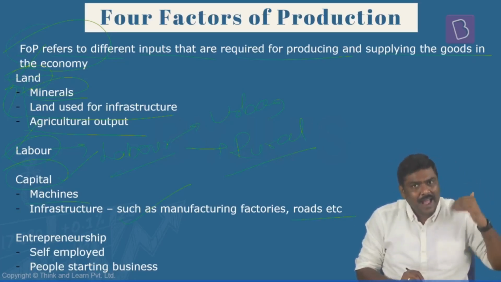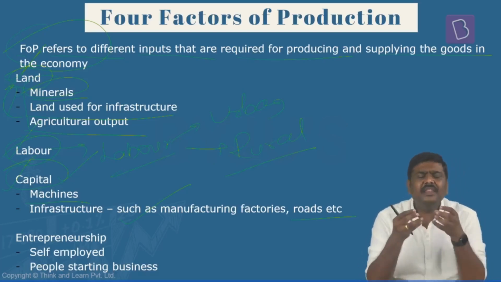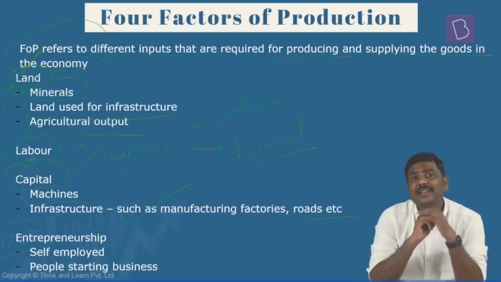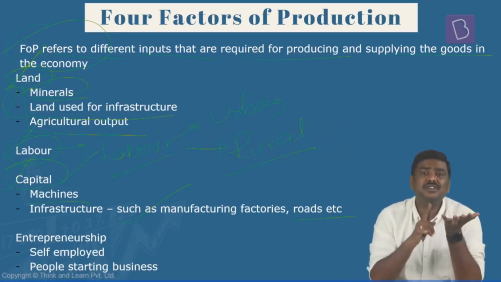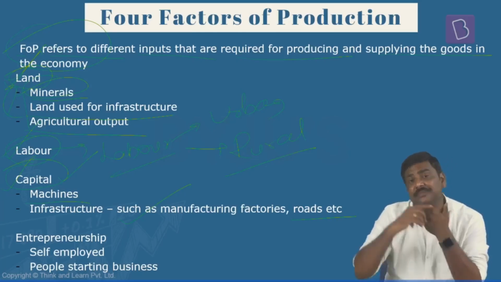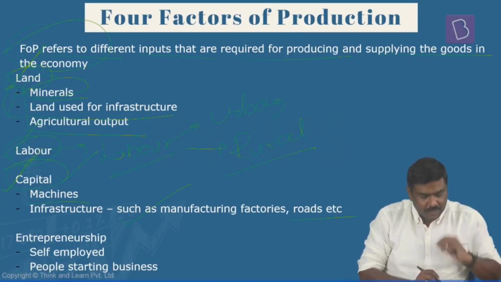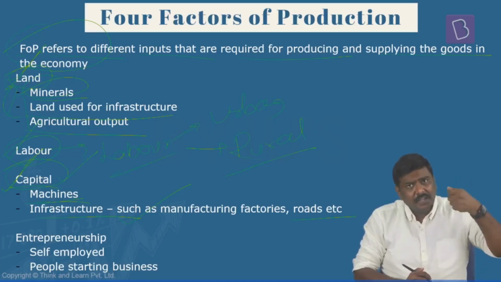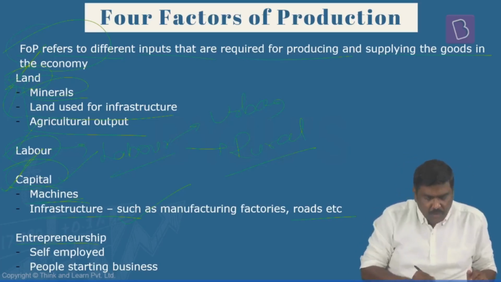The difference between land and capital here is, in case of land, I clearly stated that anything that is naturally available to you, a natural resource, will be classified under the concept of land. And anything that is man-made, which is used for the production process, such as construction of a road, manufacturing facility, buildings, bridges, tunnels, etc., will become part of the concept of capital. Done? So capital examples are machines, and infrastructure developed for manufacturing, supplying or transportation processes, etc. And finally, entrepreneurship.